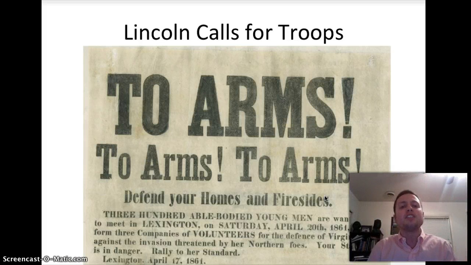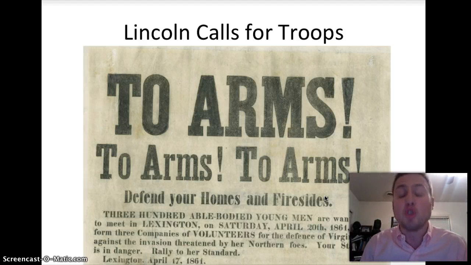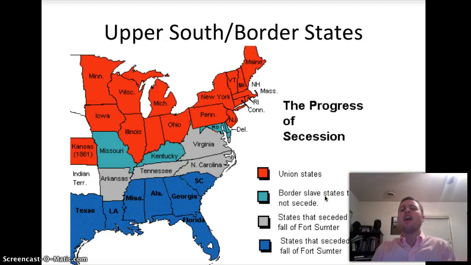Lincoln responds by calling to arms. He calls 75,000 troops. So watch this order. Lincoln's elected, Lower South leaves, Lower South fires on Fort Sumter. Lincoln says, we need a war, we need troops. When he gets troops, the Upper South leaves.